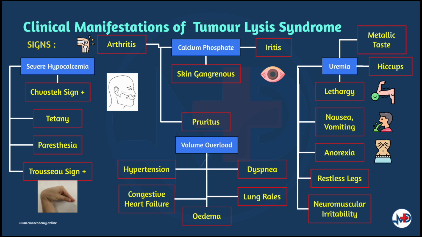Uremia, on the other hand, can cause fatigue, weakness, malaise, nausea, vomiting, anorexia, metallic taste in the tongue, hiccups, neuromuscular irritability, difficulty concentrating, restless legs, and ecchymosis. Patients can also present with features of volume overload such as dyspnea, crepitations, edema, hypertension, and congestive heart failure.